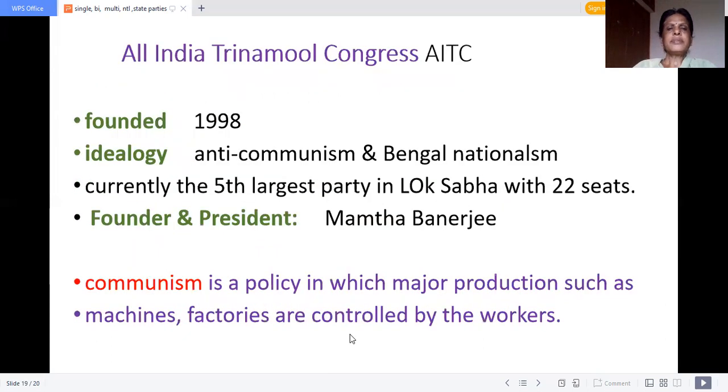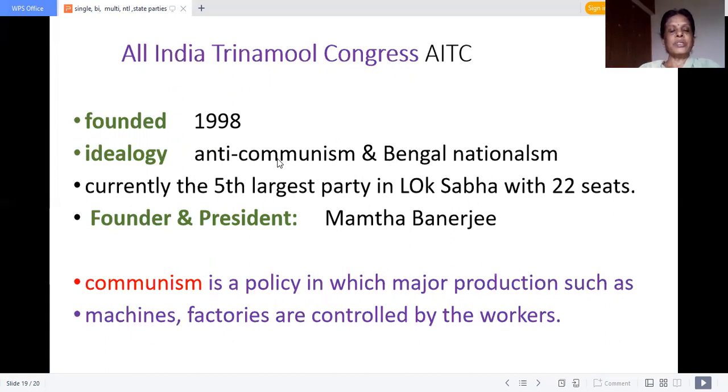Okay. Then All India Trinamool Congress. Immediately after hearing this, your mind goes to Mamta Banerjee. Mamta Banerjee is the founder as well as the president of this Trinamool Congress. In 1998, it was formed. Ideology is anti-communism and Bengal nationalism.